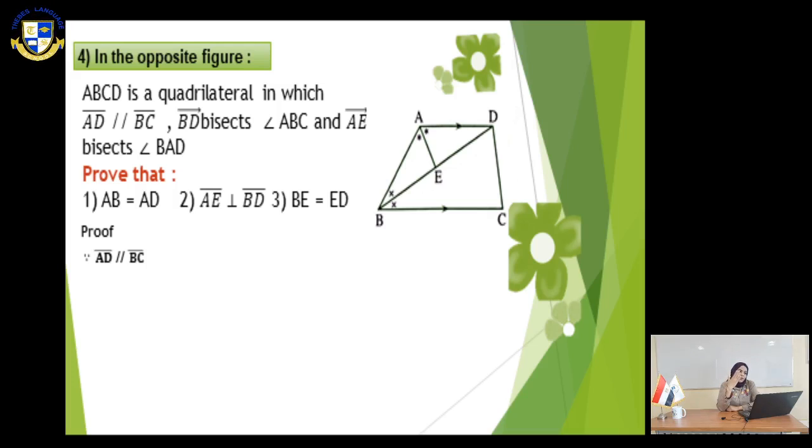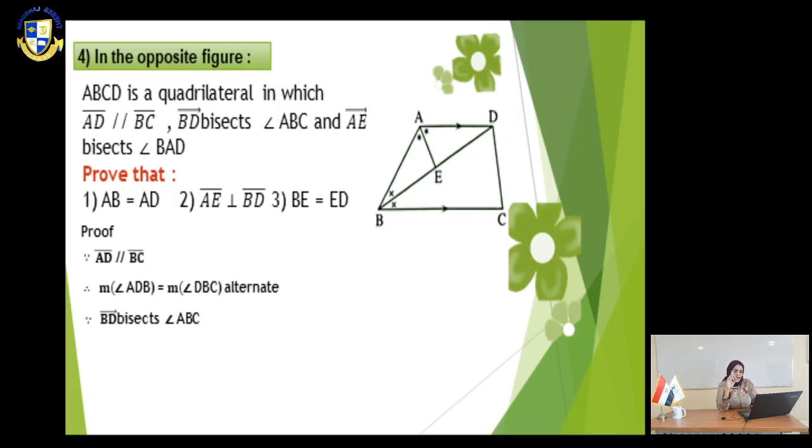Number 3, BE equals ED. At the beginning, AD is parallel to BC as we see. So angle ADB equals angle DBC, alternate angles, as we see the letter Z. Also BD